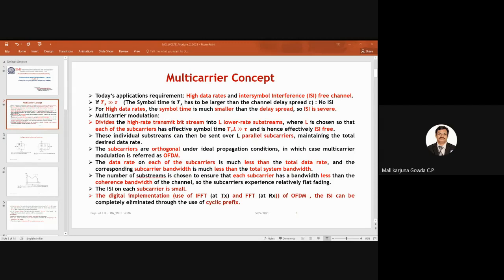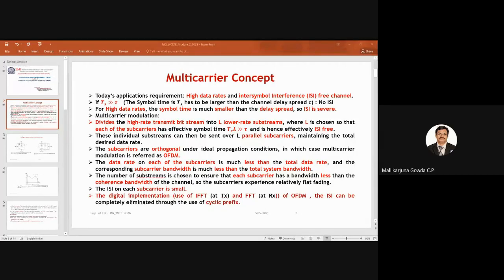Here, the data rate on each of the subcarriers is much less than the total data rate. And the corresponding subcarrier bandwidth is also much less than the total system bandwidth. I repeat once again here: the data rate on each of the subcarriers is much less than the total data rate, and the corresponding subcarrier bandwidth is also much less than the total system bandwidth.